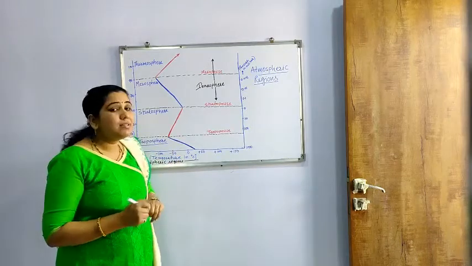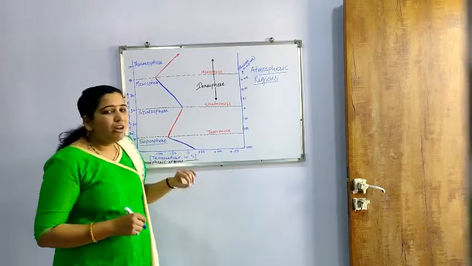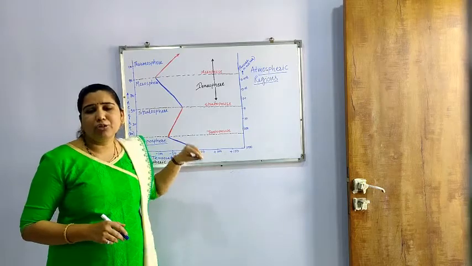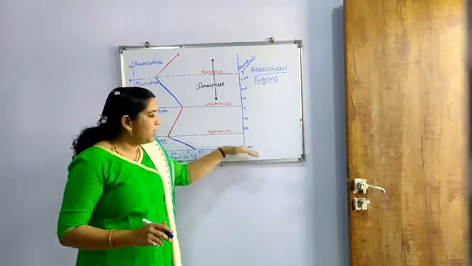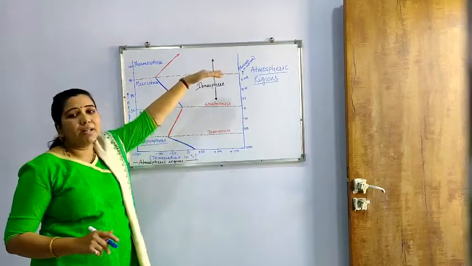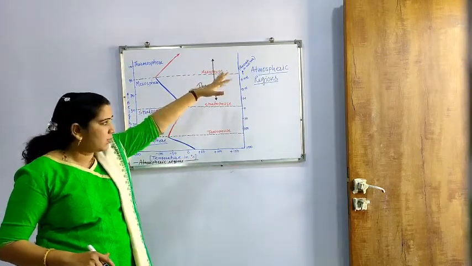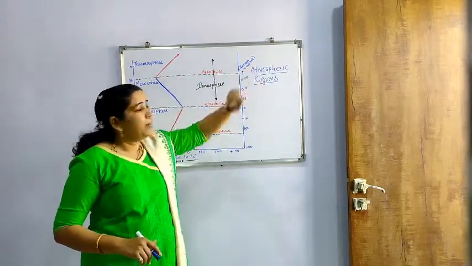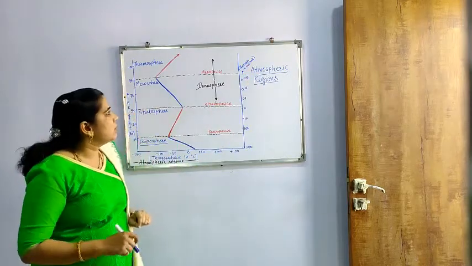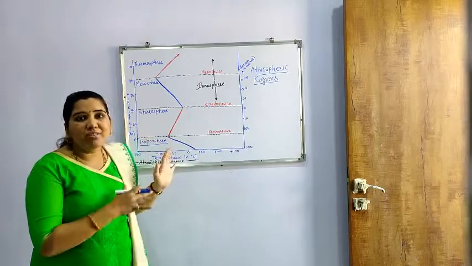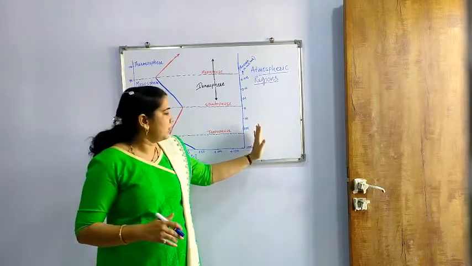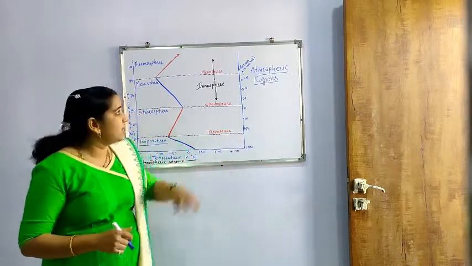Then after that we will see the density. There is a very large change in density. It decreases exponentially from the earth surface as it moves above the earth surface. Here it is given in millibar. This is the pressure. Density also decreases very much, and here on the right hand side of the y-axis pressure is given.